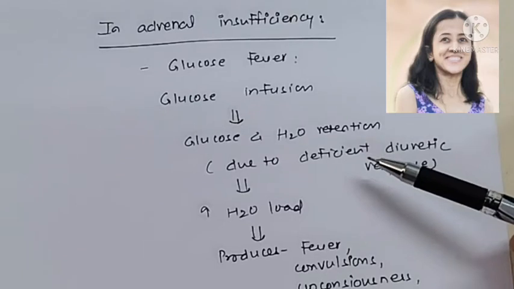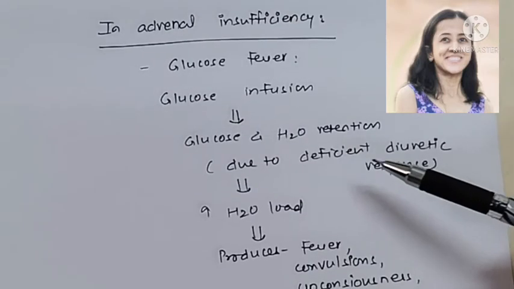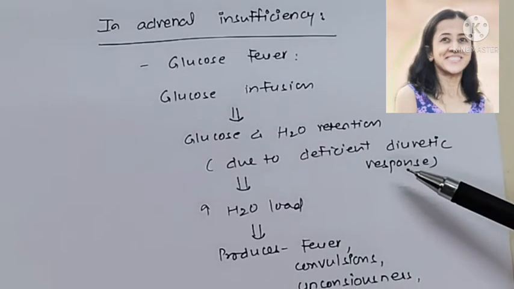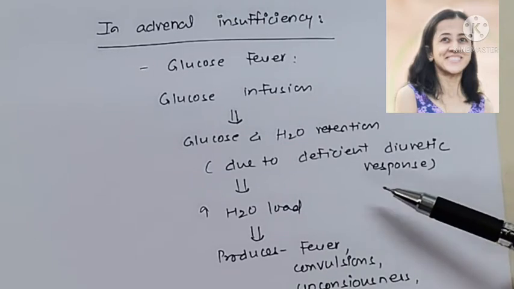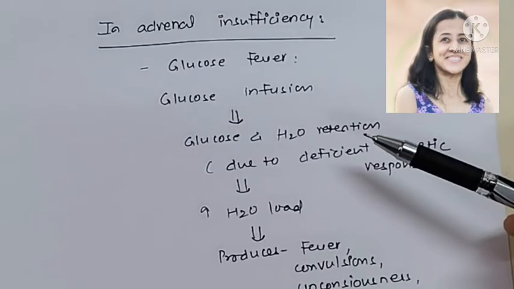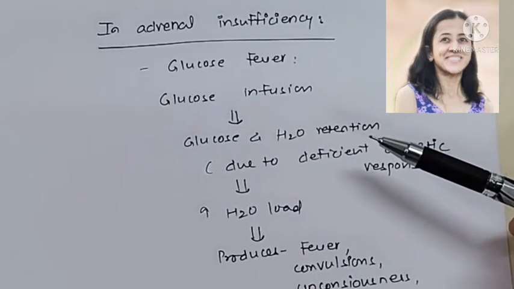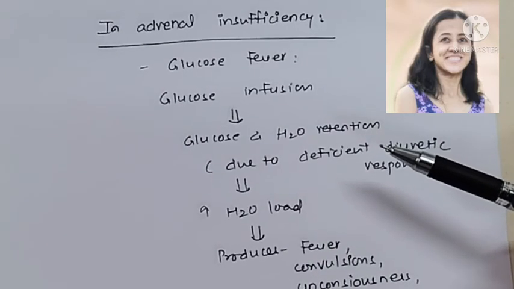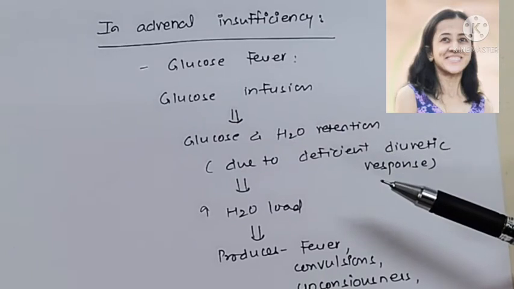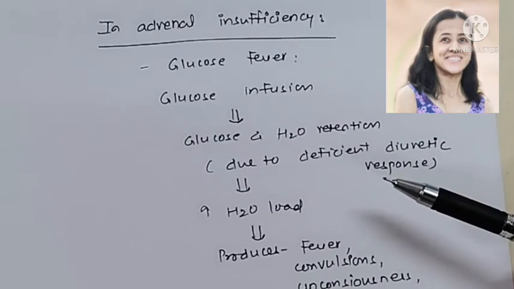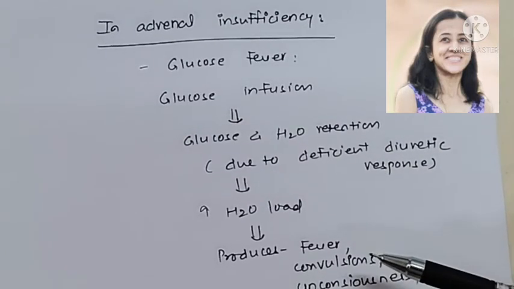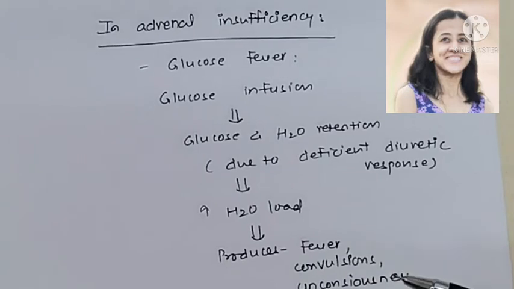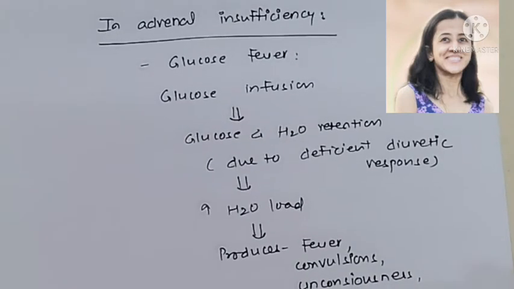Because of deficiency of glucocorticoids, there is deficient diuretic response. So there is no diuresis, means water is retained. And because of retention of water, there is dilution of plasma, and that produces water intoxication and swelling of thermoregulatory cells which are present in the hypothalamus, and that produces fever, which is followed by other consequences: convulsions, unconsciousness, coma, collapse and death.